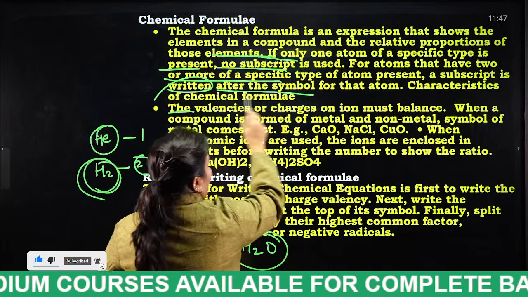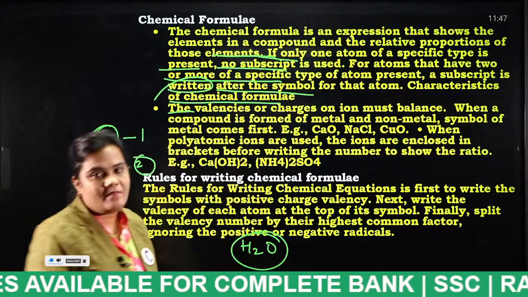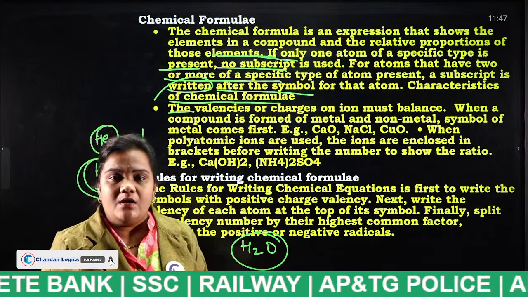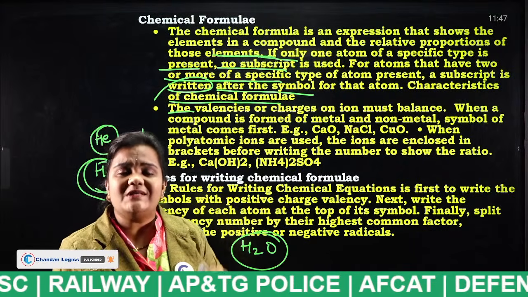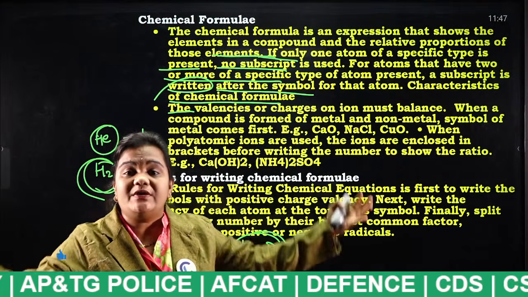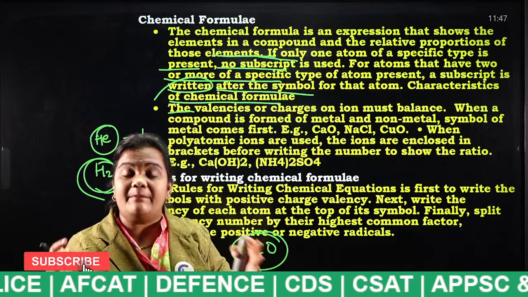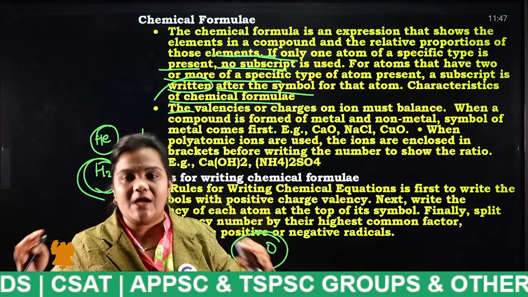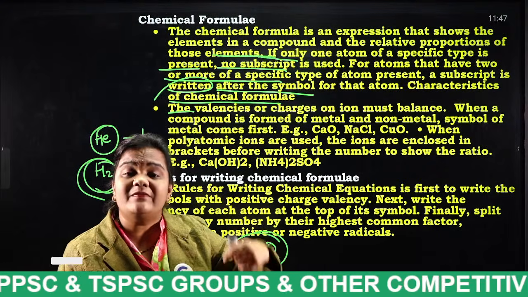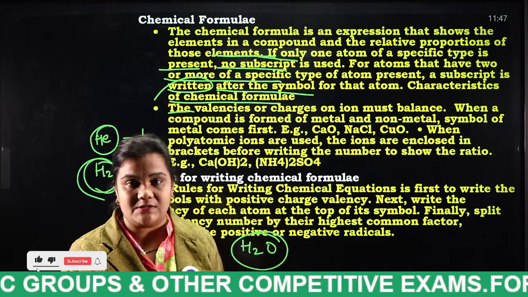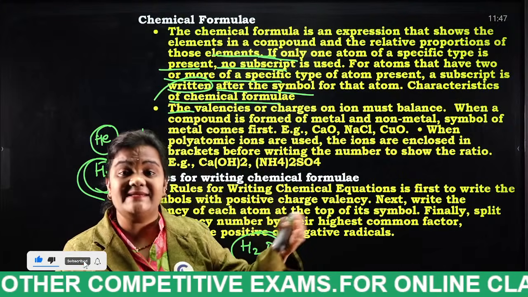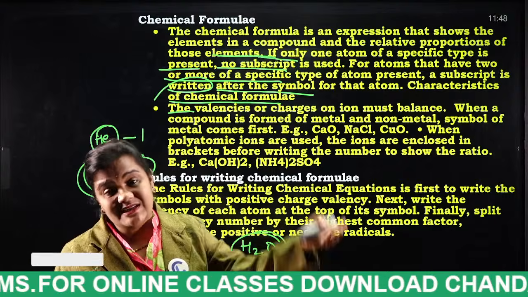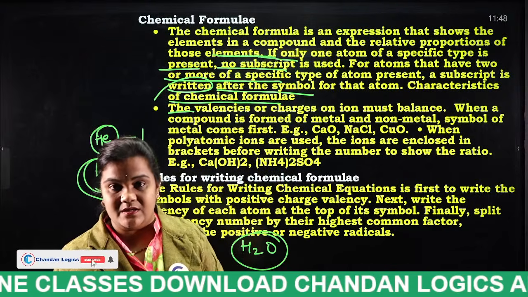Next, after the symbol for that atom, characteristics of chemical formula. So what is this chemical formula? I have told you already. For a compound, what is a compound actually? Two different elements. We are combining two different elements by a chemical bond, so we will get a compound. So how must we mention that compound? First we have to write the element name. If there is any subscript, we have to mention it.